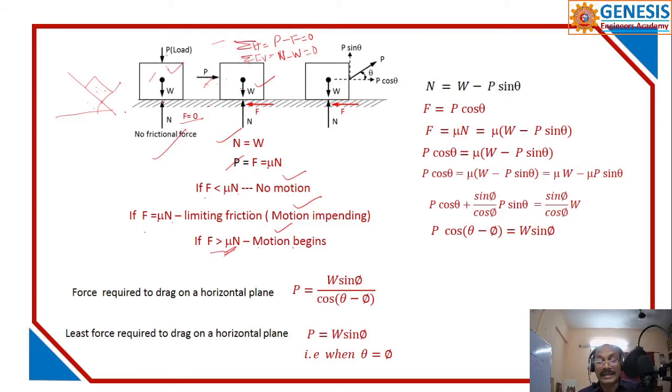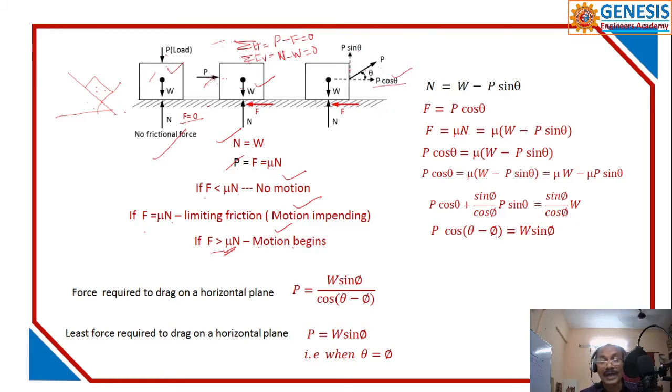Now I will move on to this case, where I have applied the force horizontally. If I resolve this force, it will not have a vertical component, so it is only a horizontal force. If I apply the force at an angle theta, what would happen? An inclined force will always have two components. One is the horizontal component, that is P cos theta. The other one is P sin theta.